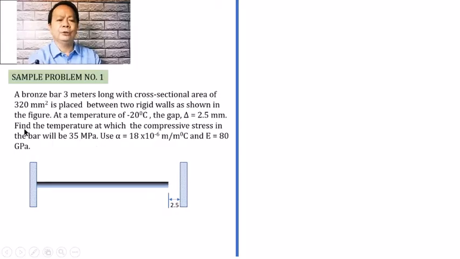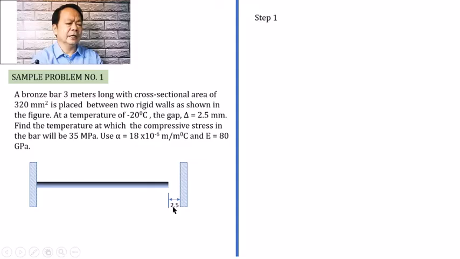So we are required here to find the temperature at which the compressive stress in the bar will be 35 megapascals. We will be using the coefficient of linear expansion to be 18 times 10 to the negative 6 meter per meter degree Celsius and a modulus of elasticity equal to 80 gigapascals. So here in the problem, we have a bar having a length of 3 meters, diba?